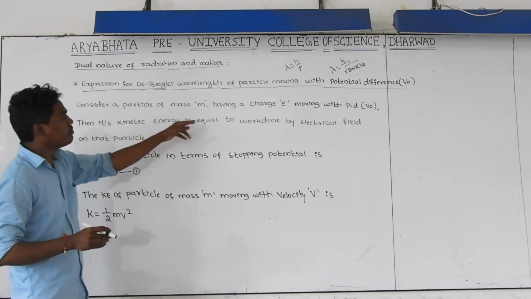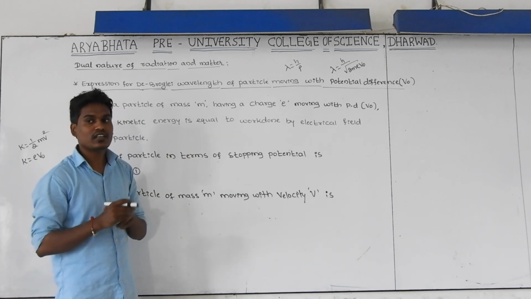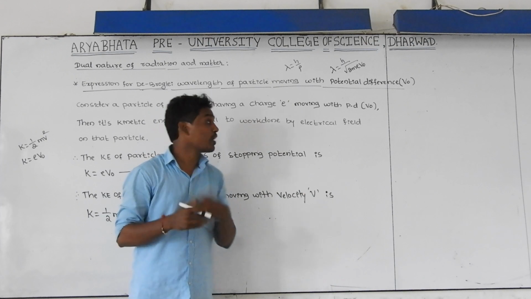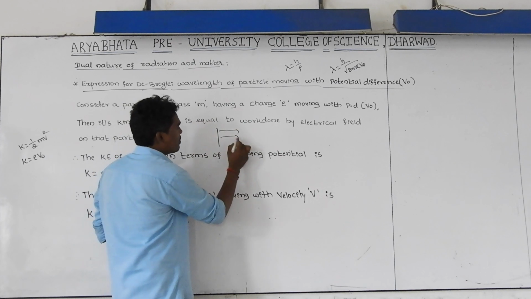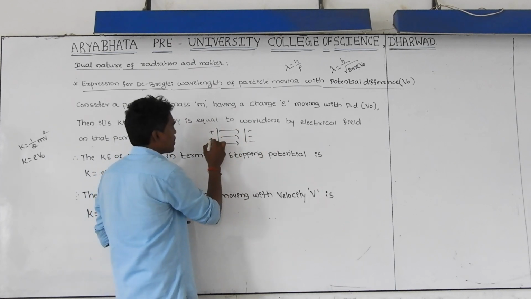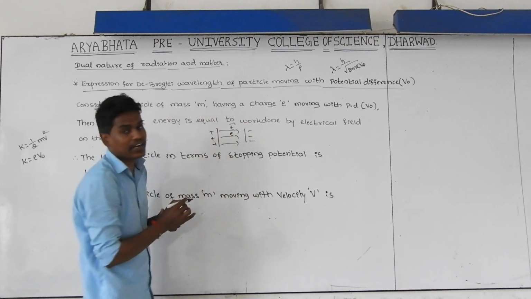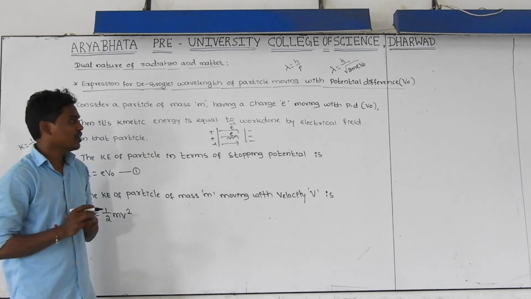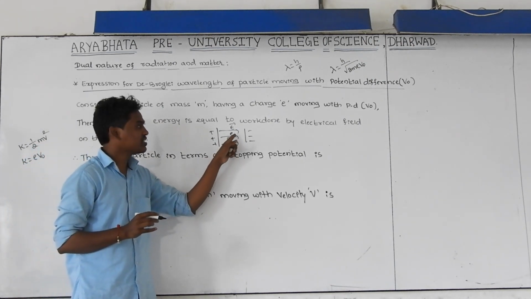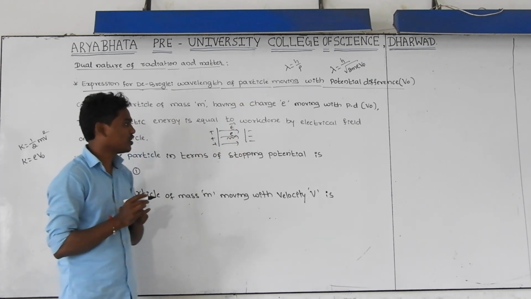And the kinetic energy of that particle in presence of the electrical field is equal to the work done by the electrical field on that particle. Let us consider this is the electrical field, this is minus and this is plus. This is the direction of the electrical field. Whenever you keep an electron, for example, you take the particle as an electron, this electron accelerates towards the positive plate. The waves associated with this electron, the wavelength, can be calculated by using that formula.